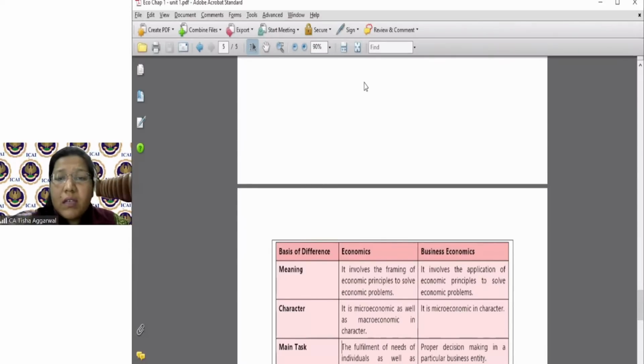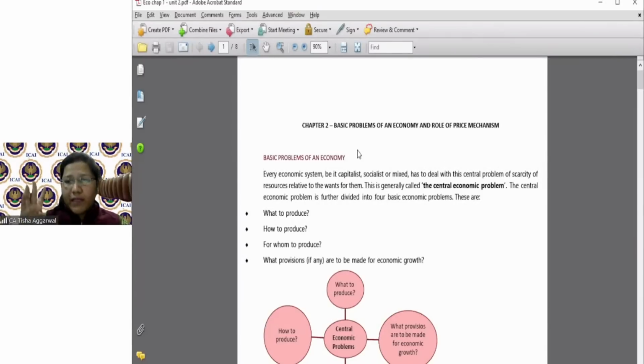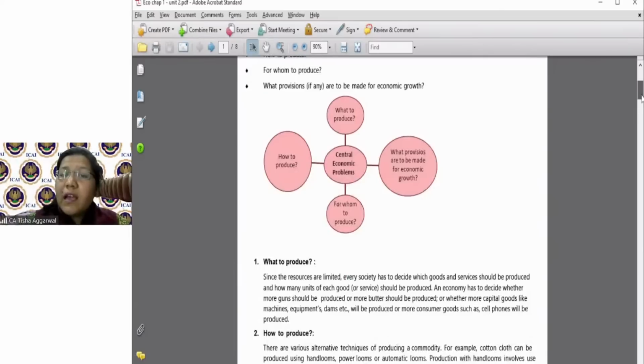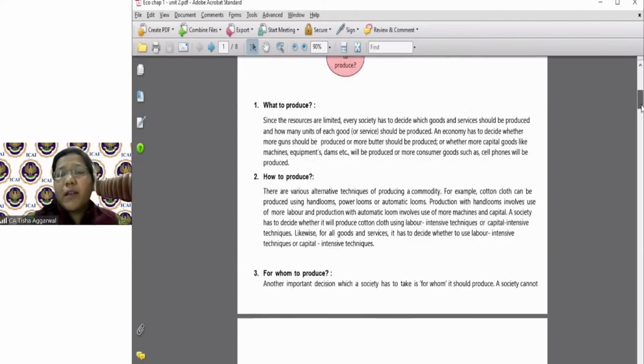We discussed what are the basic problems. We have primarily 4 basic problems: क्या बनाए, कैसे बनाए, किसके लिए बनाए, और क्या हमारी कंट्री में इकोनॉमिक ग्रोथ हो रही है या नहीं हो रही है. ठीक है. We also discussed what to produce, how to produce, for whom to produce, and whether there will be an economic growth or not.